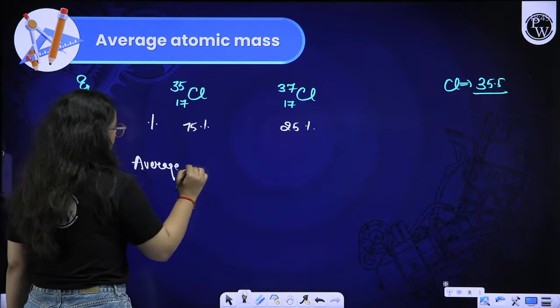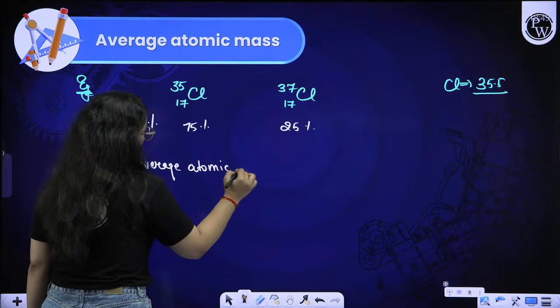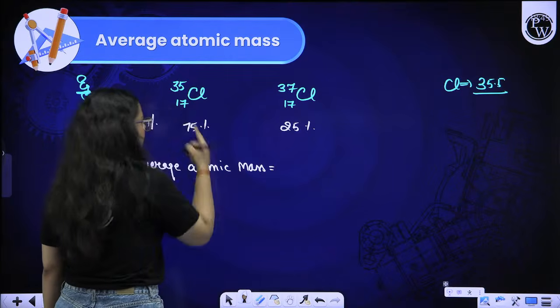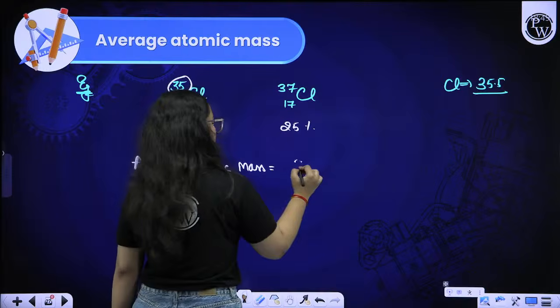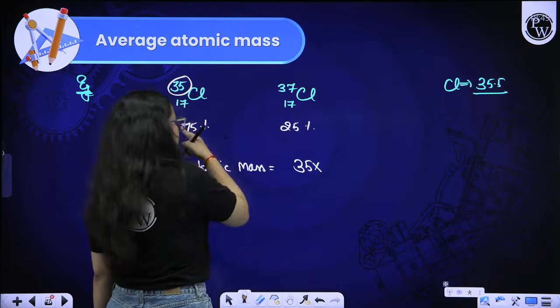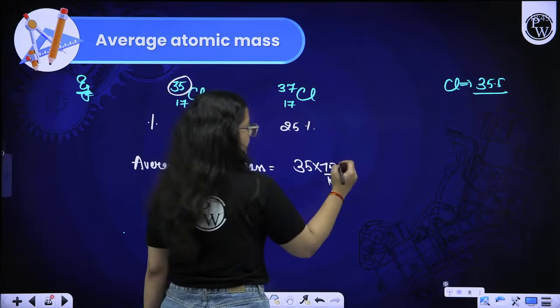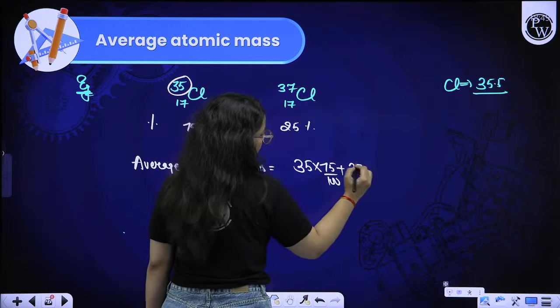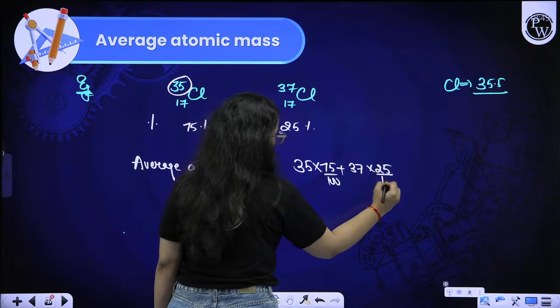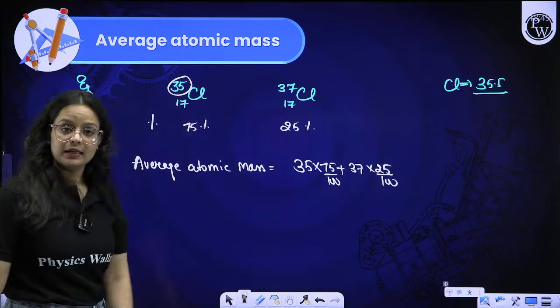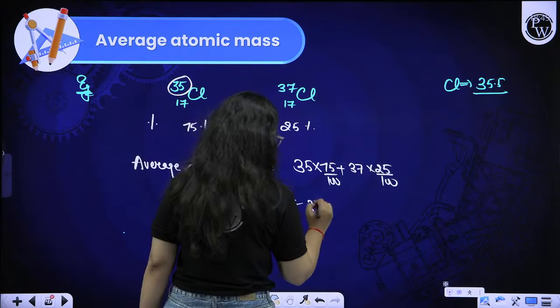How? By taking the mass number of the first isotope with its percentage, that is 75%, and adding the mass of the other with its percentage, 25%. Overall, by solving this, you will get the answer to be 35.5.